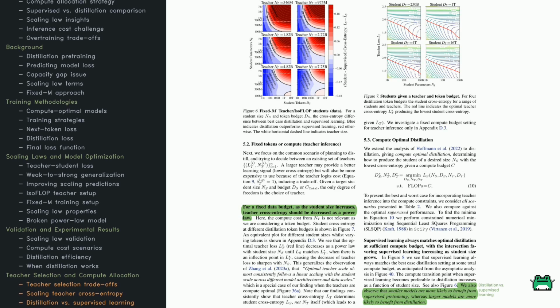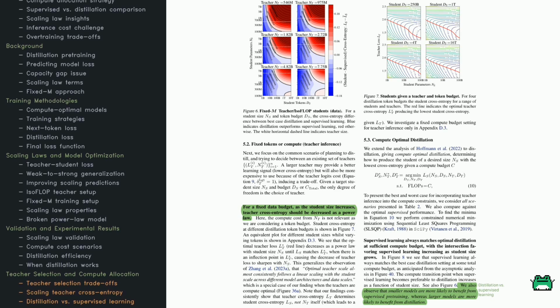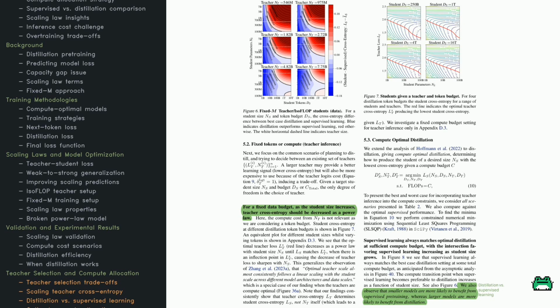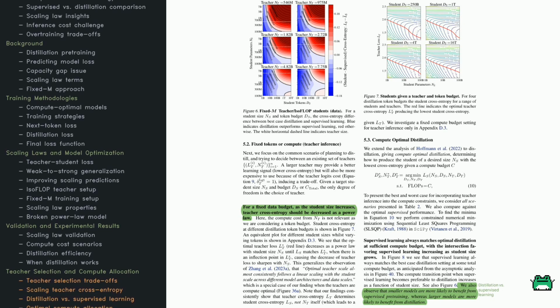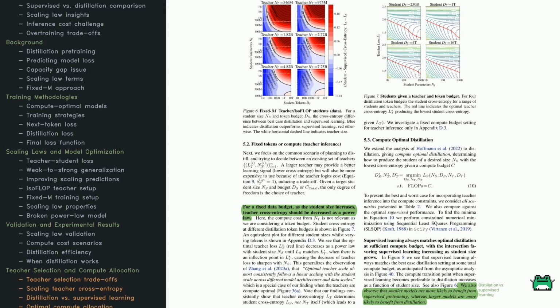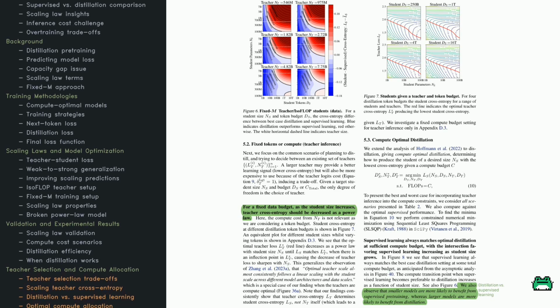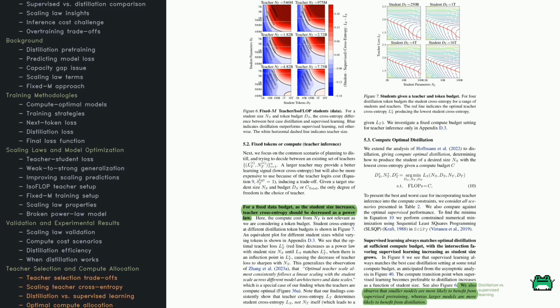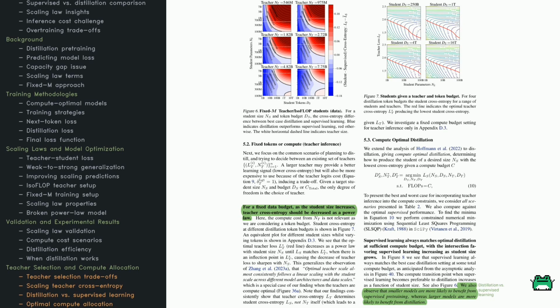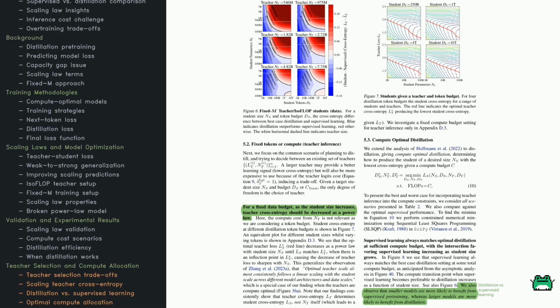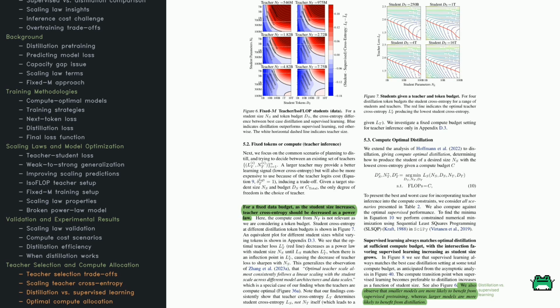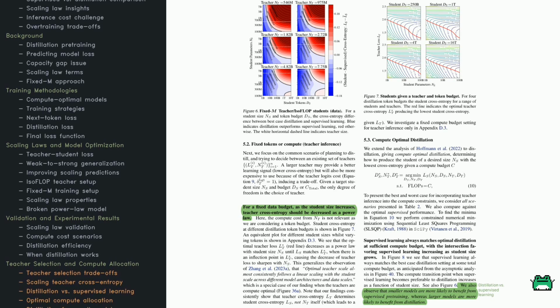Look at Figure 6 to see how teacher size and student token budgets interact. Blue areas in the diagram mean distillation outperforms supervised learning. Red areas mean the opposite. White dashed lines show different teacher sizes, so you can spot the teacher's impact more easily. Figure 7 continues this idea by plotting the student's cross-entropy for varying teacher-student token setups. The red line indicates the best teacher at each combination, highlighting an optimal distillation strategy.